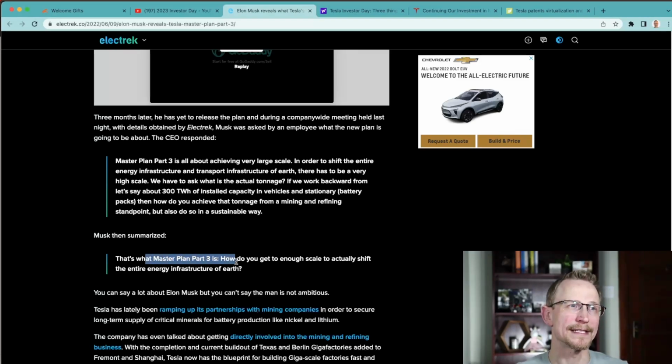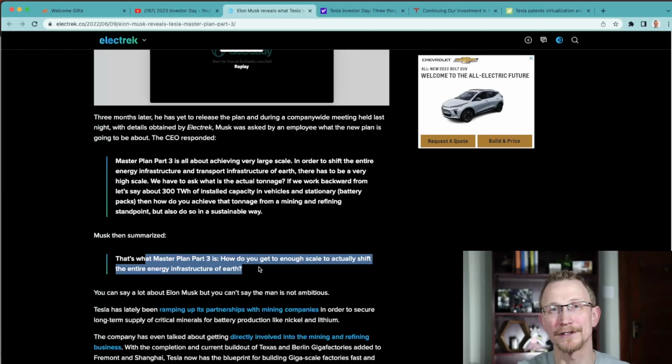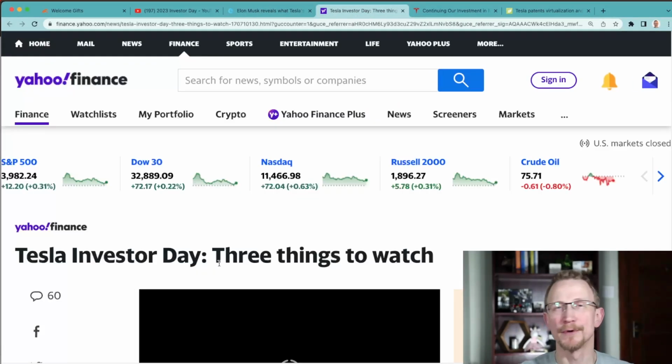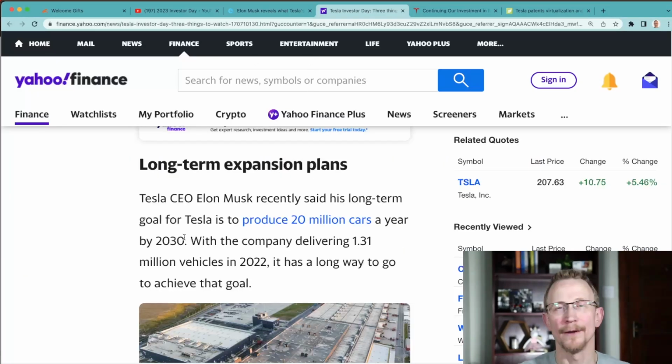Down here it says, must then summarize what's Master Plan Part 3. How do you get enough scale to actually shift the entire energy infrastructure of Earth? I can't wait for those answers to come out from Elon, and hopefully we like what we hear from him. Now, there is another article that was put up today on Yahoo Finance, Tesla Investor Day, 3 things to watch. And one of them is the long-term expansion plans. This is what I've made my spreadsheet about, showing you what it takes between now and then to be able to hit that $20 million per year target by 2030.